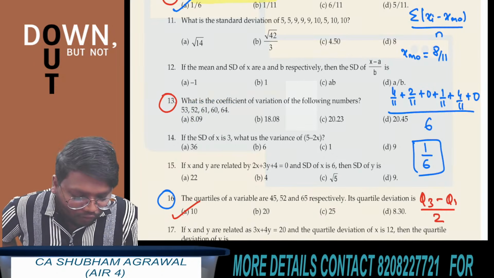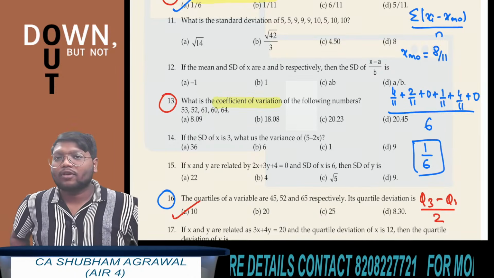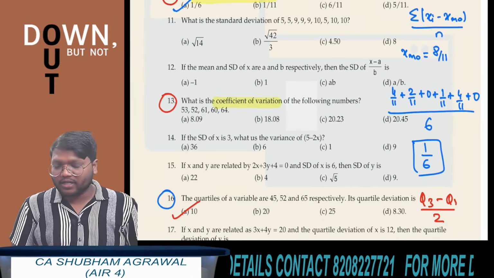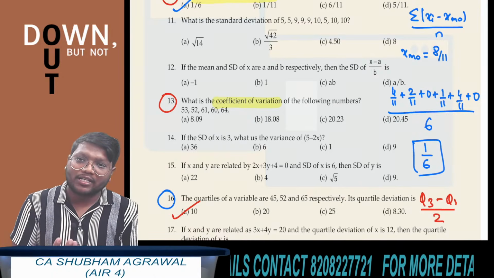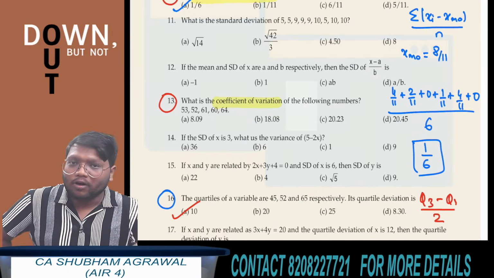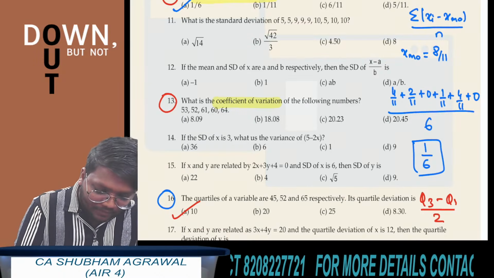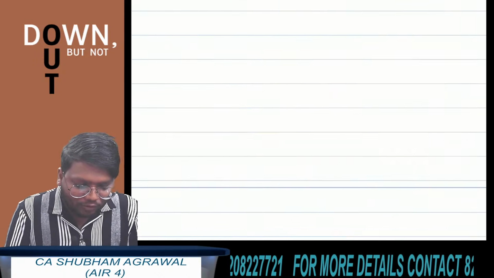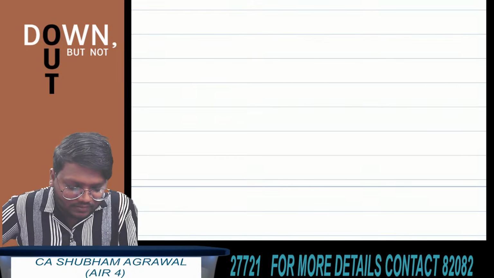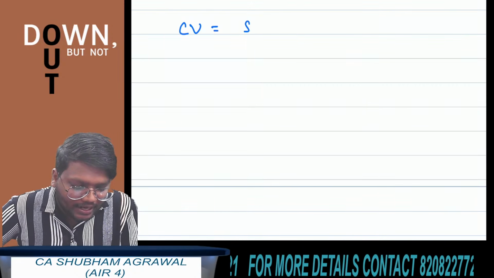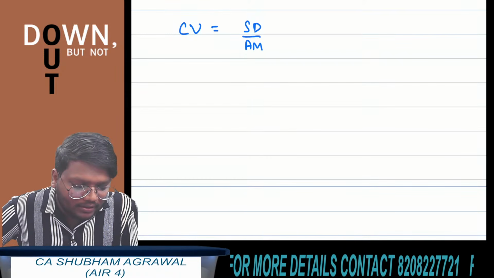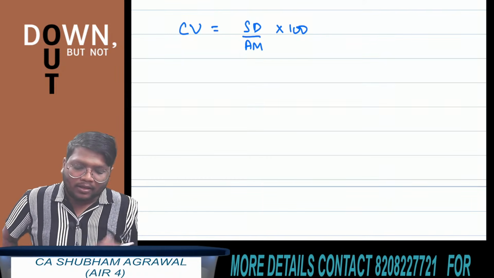First, tell me what is the formula of coefficient of variation. What is the formula to find coefficient of variation? The formula is standard deviation upon arithmetic mean multiplied by 100. See, I am writing here. The formula of coefficient of variation is standard deviation upon arithmetic mean multiplied by 100.